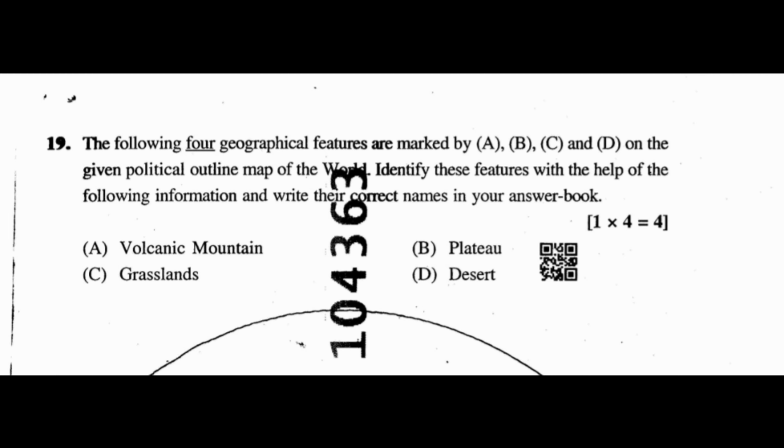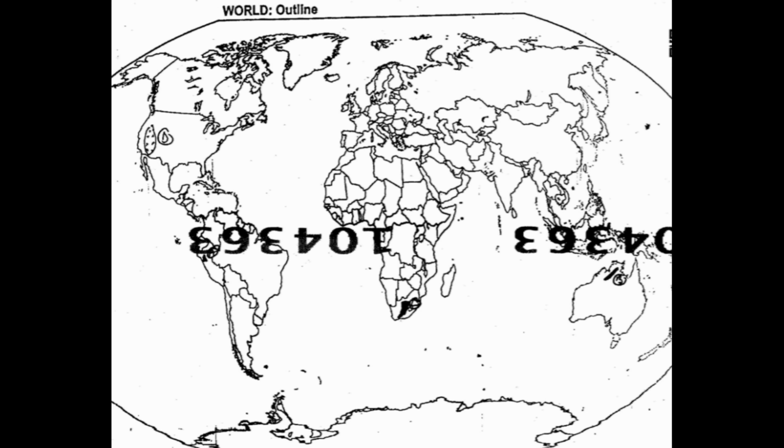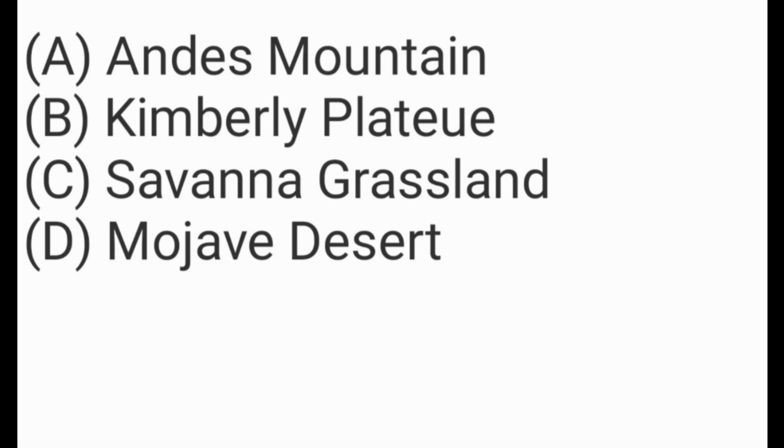Question 19. The following 4 geographical features are marked by A, B, C, and D on the given political outline map of the world. Identify these features with the help of the following information and write their correct names in your answer book. A. Volcanic mountain, Andes Mountain. B. Plateau, Kimberley Plateau. C. Grassland, Savannah Grassland. D. Desert, Mojave Desert.